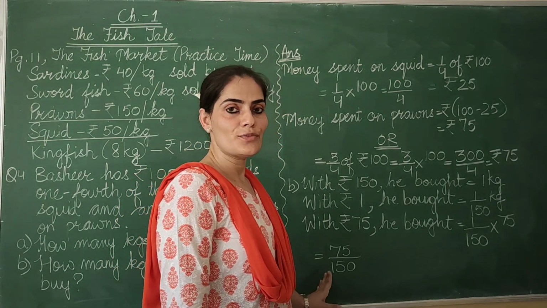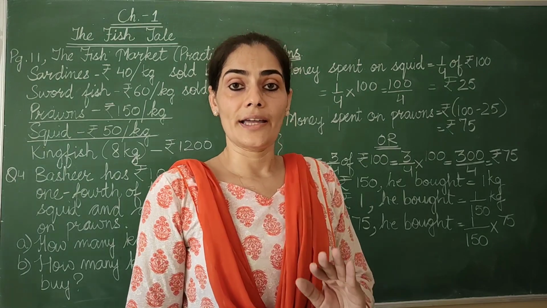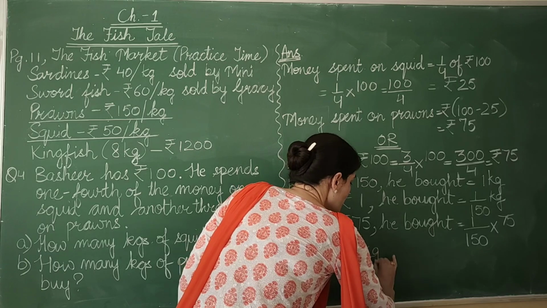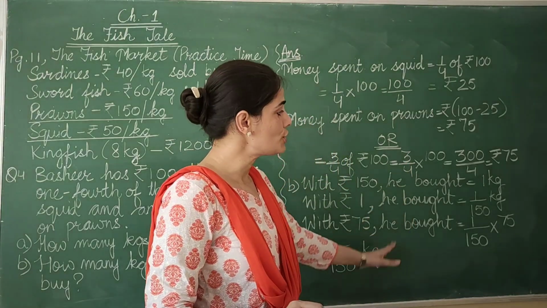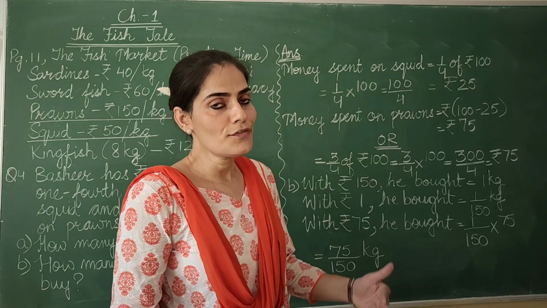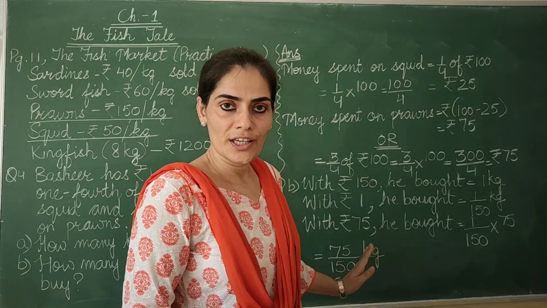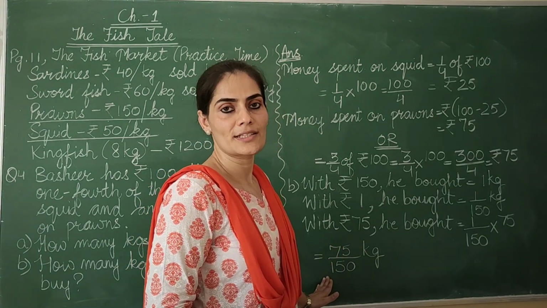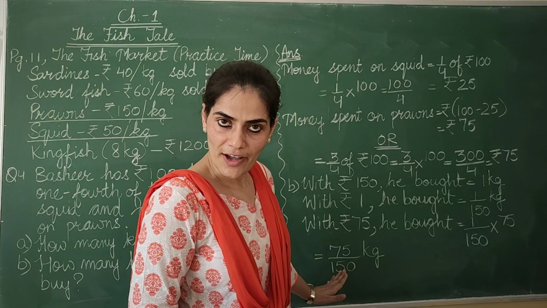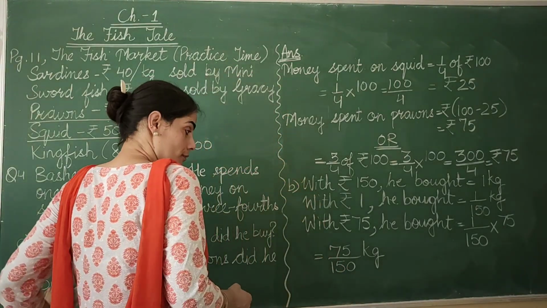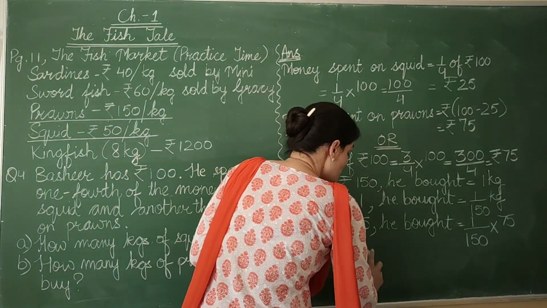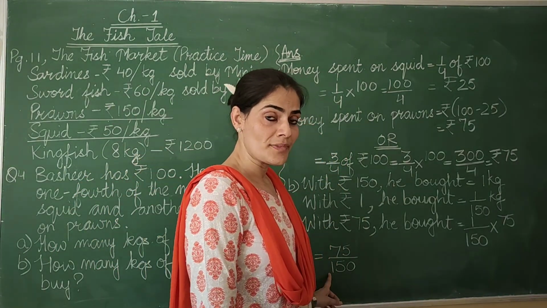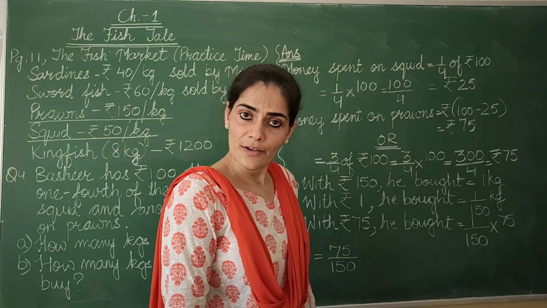Now again, beta, I would say, let's divide. If you want, you can write till here also. Simply put the unit of weight, and unit of weight here is kg. But if you want to learn further, then we can go for cancellation by dividing the numerator and denominator with the common divisor. So, if you are good in tables, you can straight away tell, ma'am, both these numbers come in the table of 15 and we can divide it by 15.